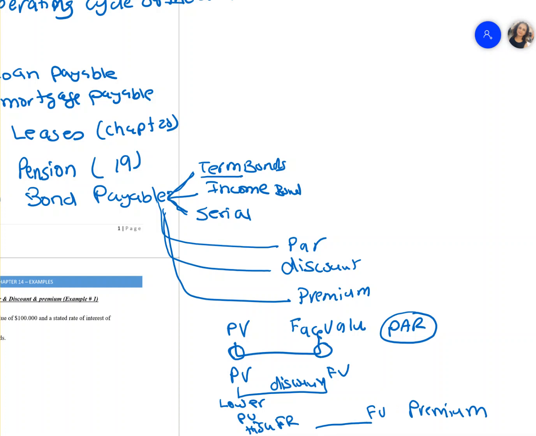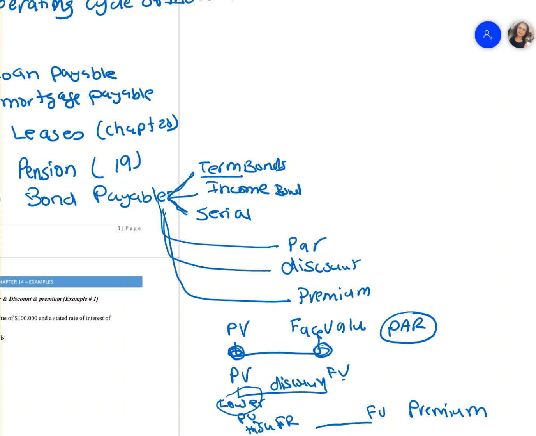You may have learned it in your other accounting courses, but we're going to learn it in detail here. When they say par, you know your present value is the same as your face value. When the present value is lower than the face value, it's a discounted bond. If the present value is higher than the face value, then the bond is issued at a premium.